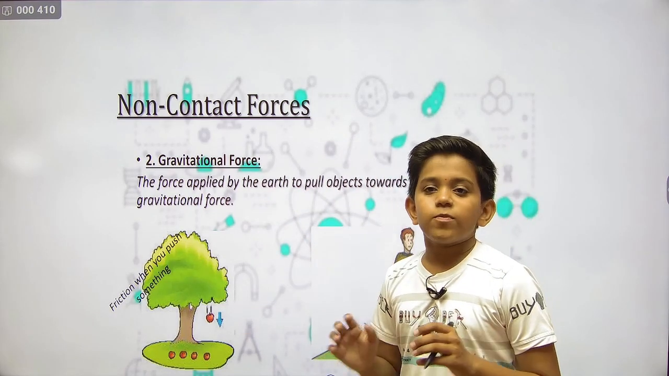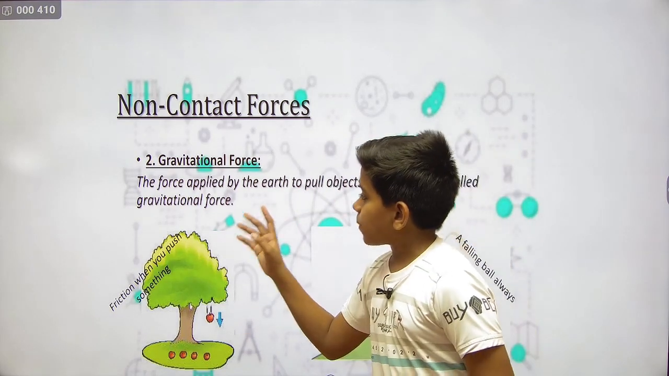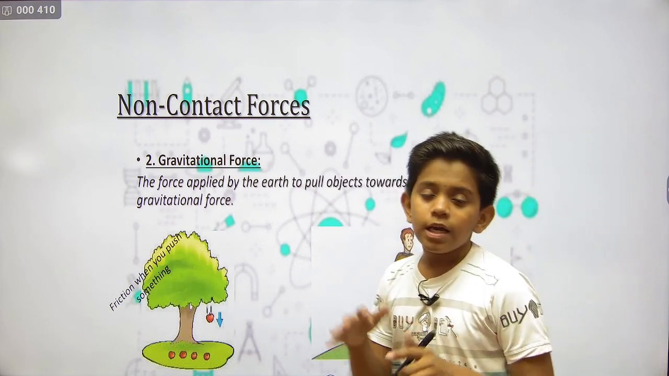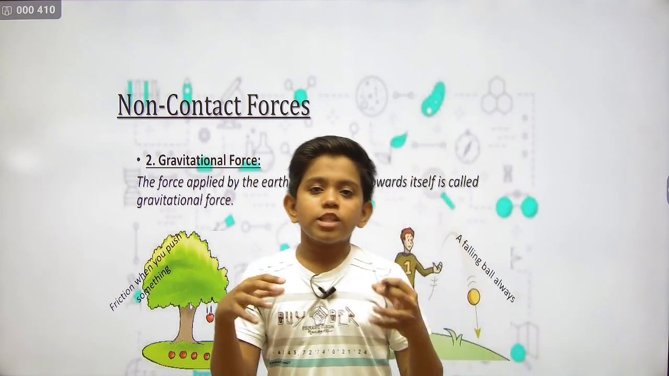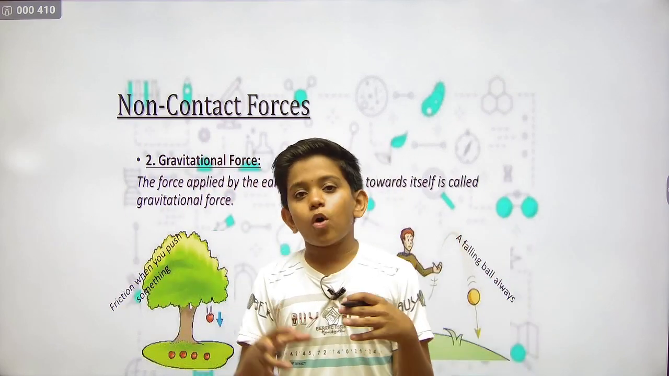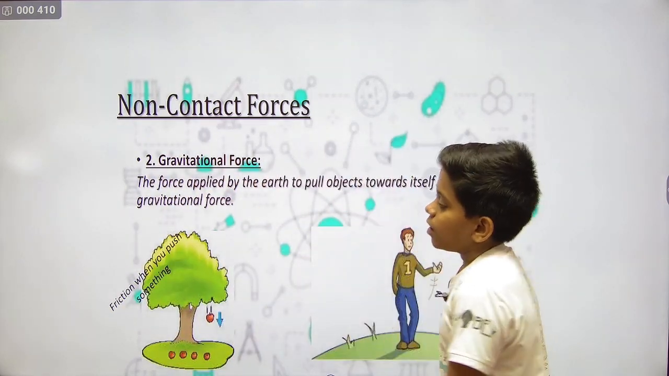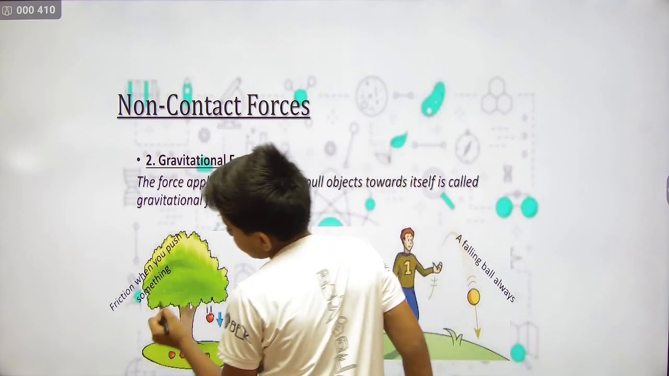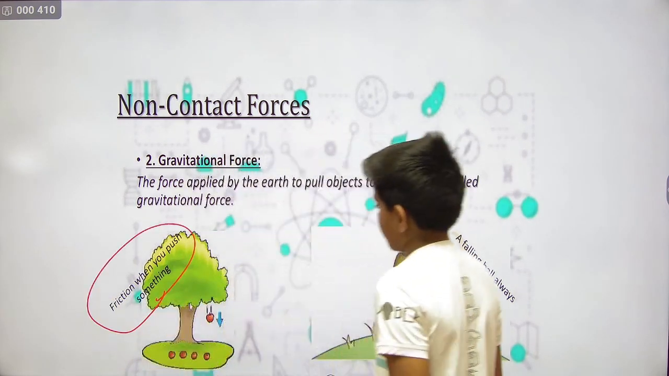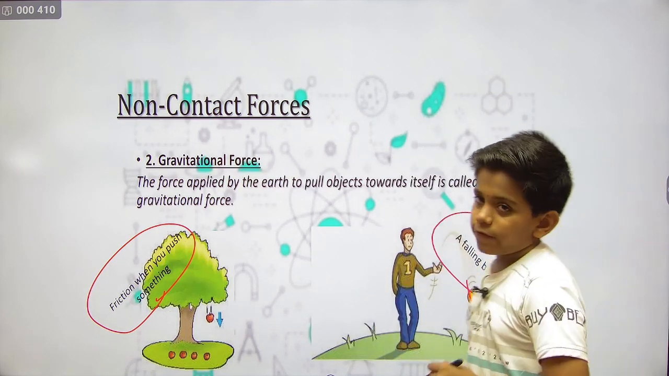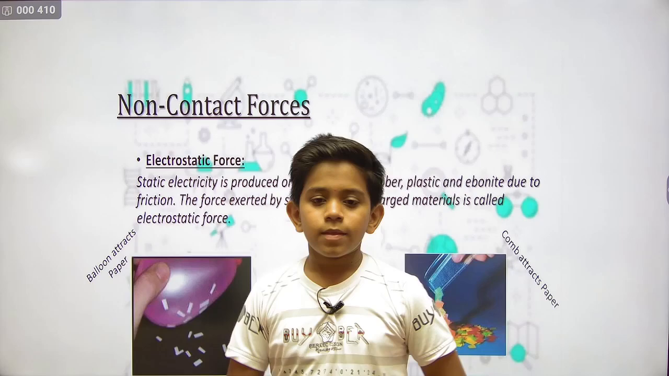Next we have the gravitational force. The force applied by the earth to pull objects towards itself is called gravitational force. Now what does the earth do? It is a natural force by which objects come to the center of the earth. It is called the gravitational force. Now who discovered gravitational force? Newton. A falling ball is always an example of gravitational force.